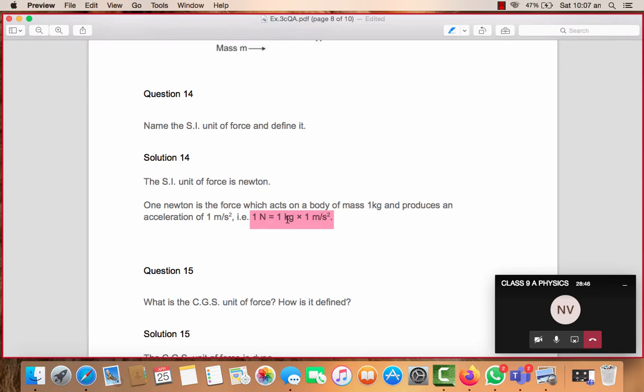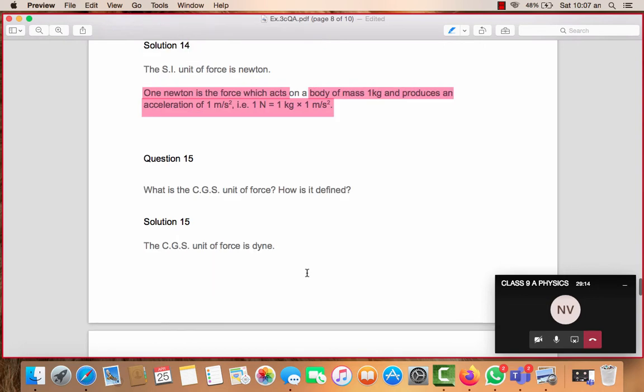Mass SI unit is kg, so 1 kg, and acceleration meter per second square. So 1 Newton is equal to 1 kg into 1 meter per second square. So the force acting on a body is said to be 1 Newton when the force acting on a body of mass 1 kg produces an acceleration of 1 meter per second square.